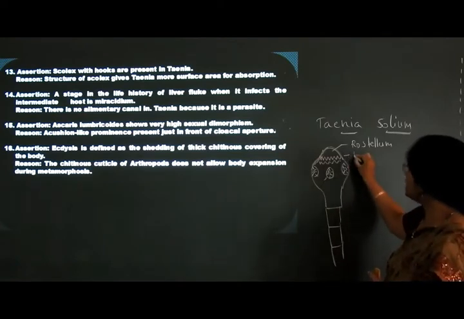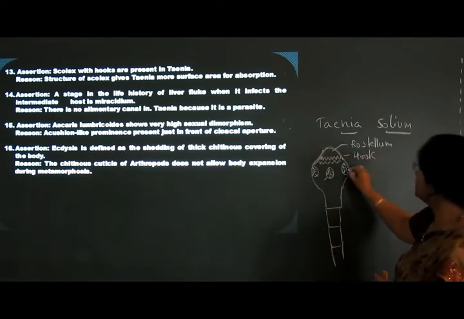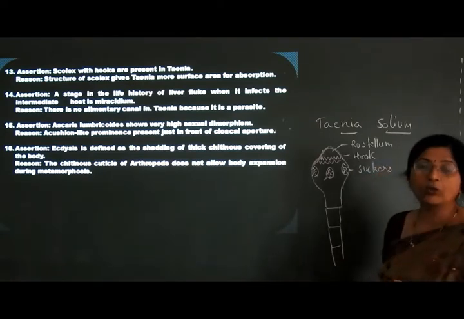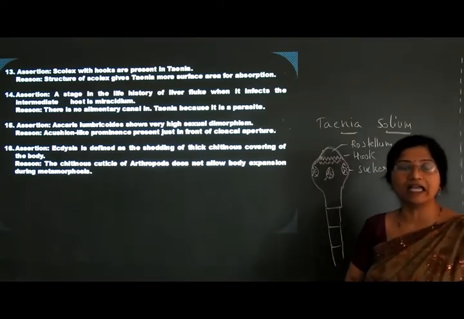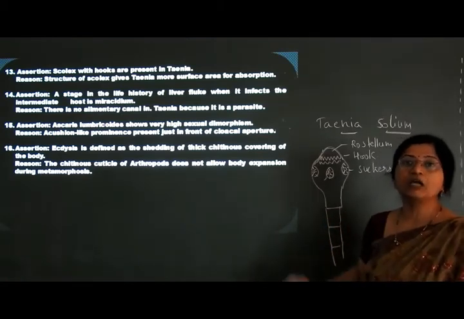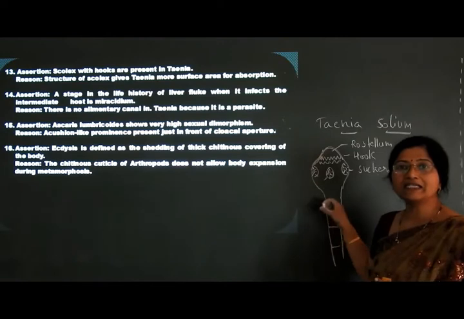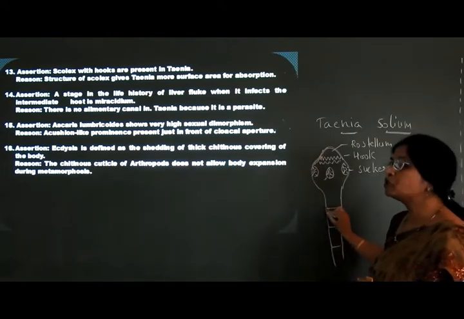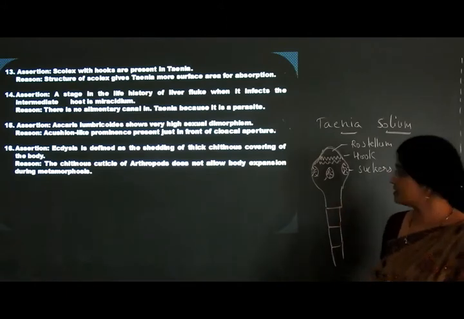These hooks and suckers help the animal only for attachment purposes, not for sucking food, because in tapeworm the digestive system or alimentary canal is totally absent, and it absorbs food through the body surface.